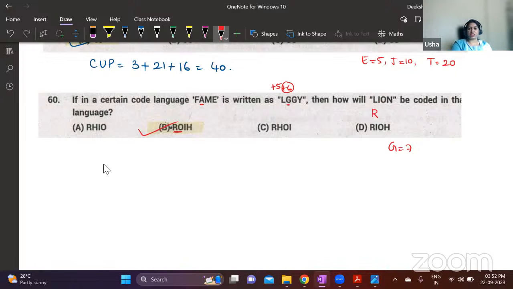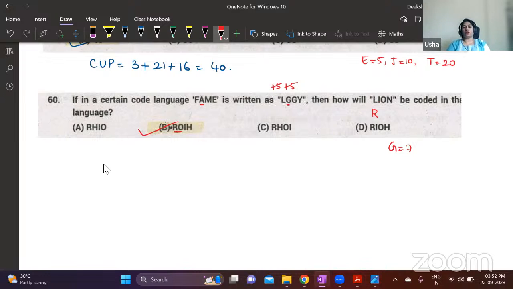No, this is +6. See, after F, you have left 4 letters, no? After F, it is GHIJ. K, yes. Here also it is +5 only. I mean, leave 5 letters and write. So our option is ROIH.